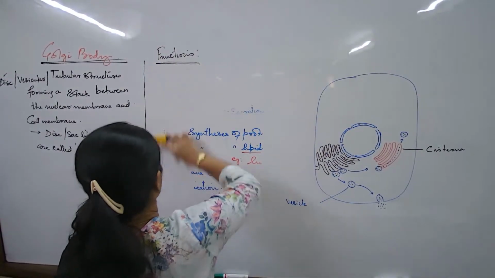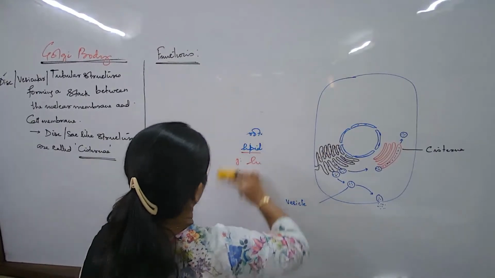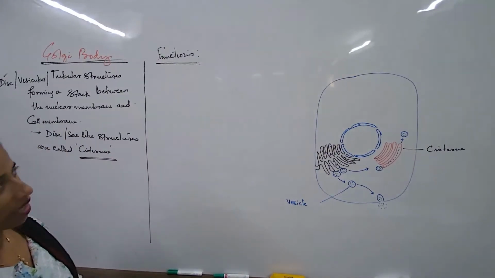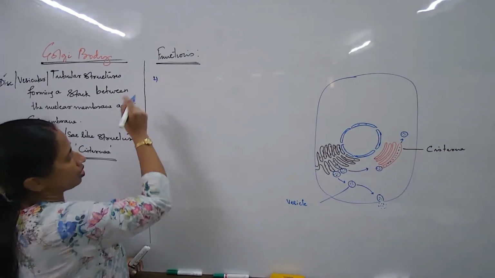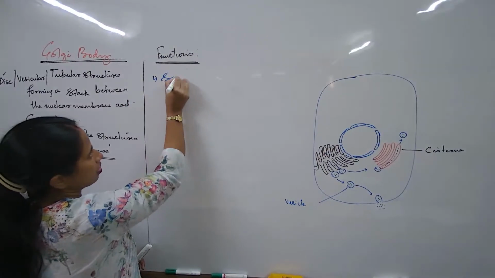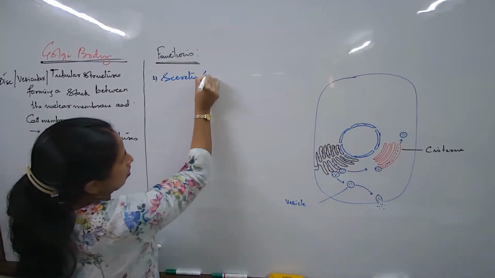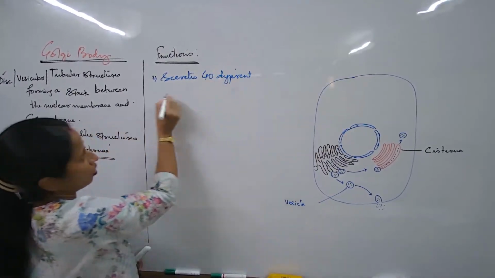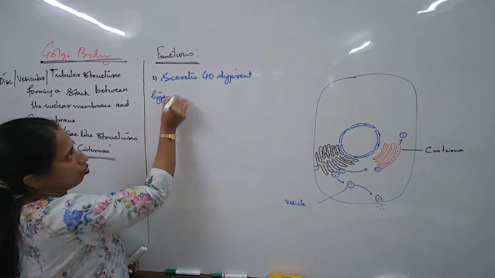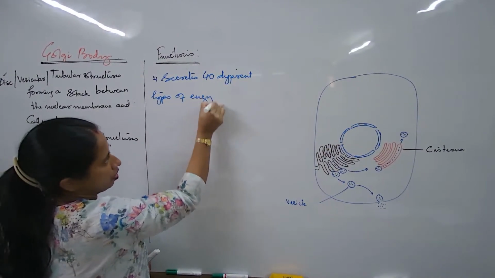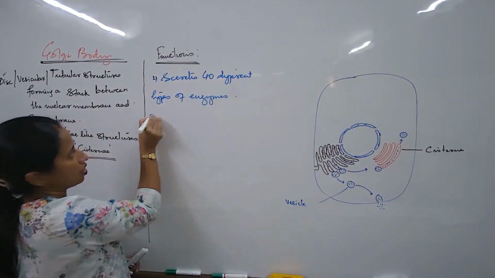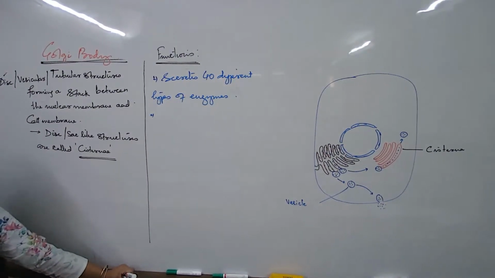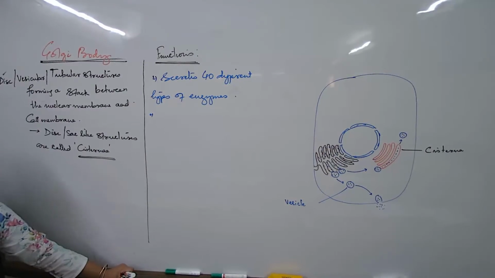The Golgi, to understand, majorly is synthetic in nature. So, what are some of the important functions? Secretes 40 different types of enzymes. So many different types of enzymes it produces.